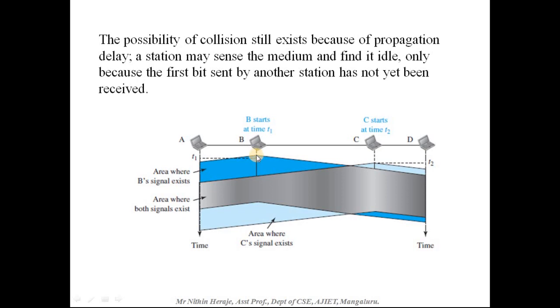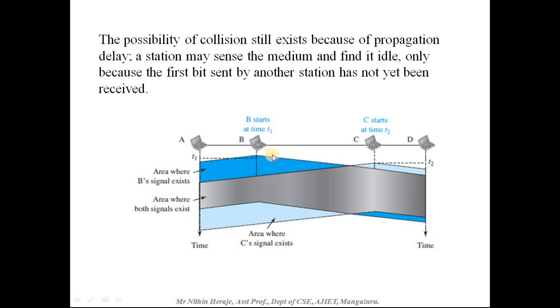This is the first point where it starts sending data. If you look at this line, it takes slightly more time to reach here, which is the propagation delay. At this particular point, A senses that B is sending a frame. You can see that slight delay between T1 here and this point T2.